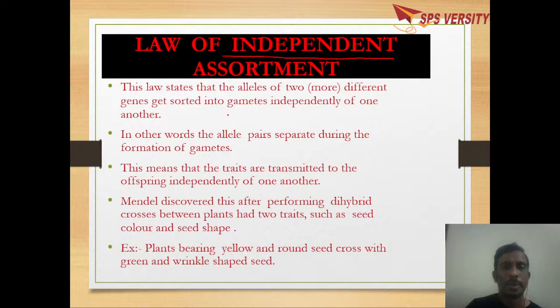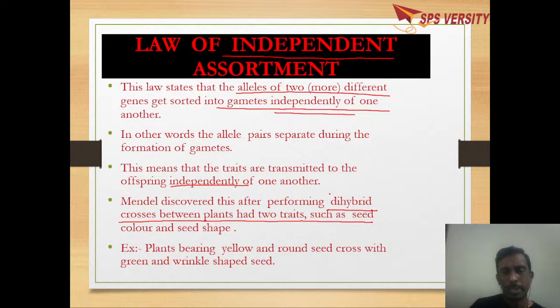Assortment means separation. In the law of segregation we already studied that alleles separate during gamete formation, and these alleles separate independently. So the separation of alleles doesn't depend on the other. This law was proposed after performing the dihybrid cross.